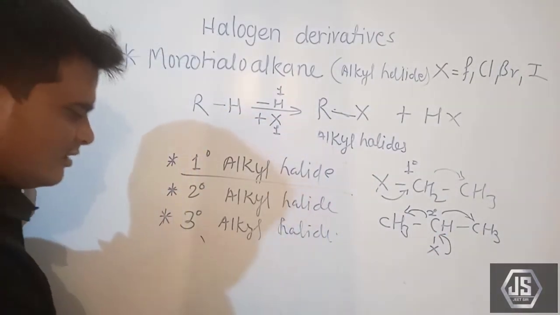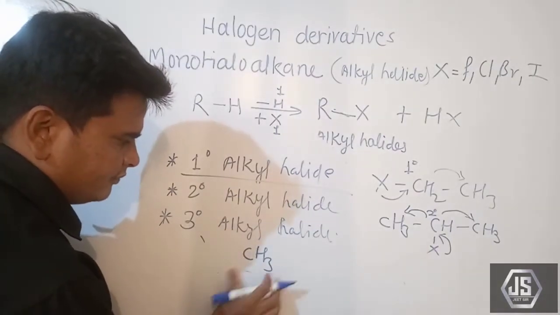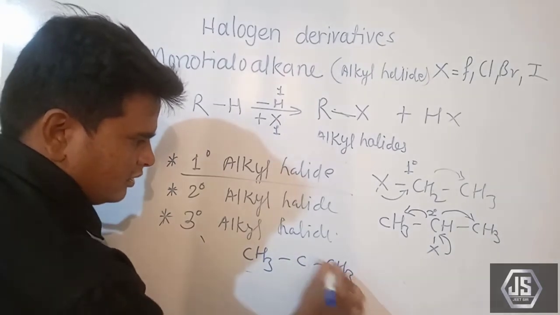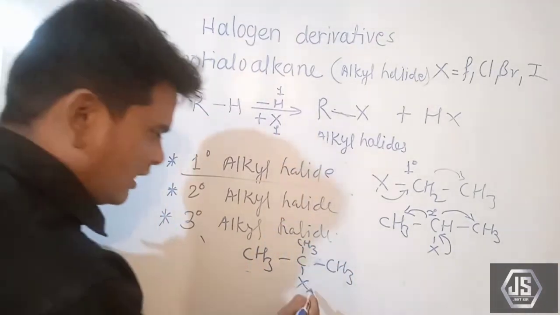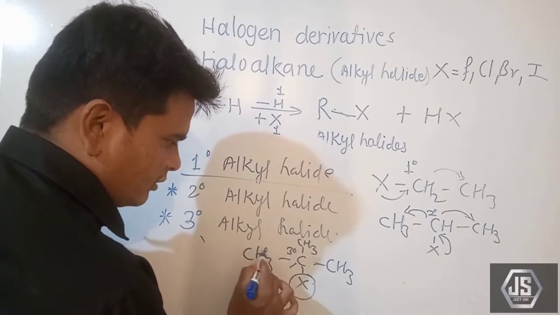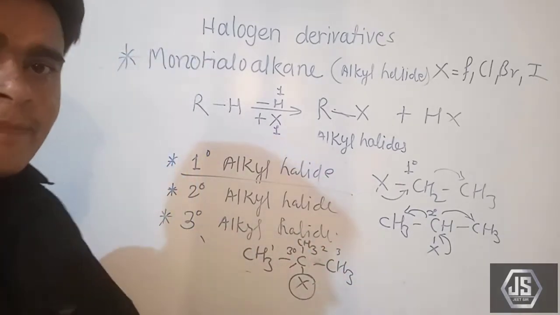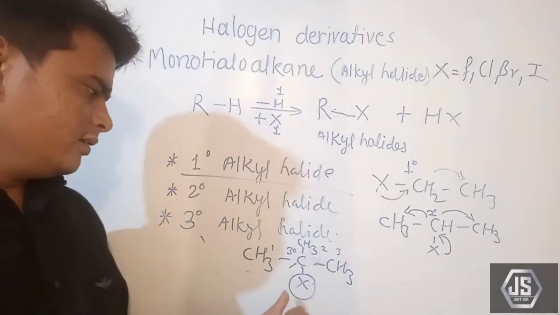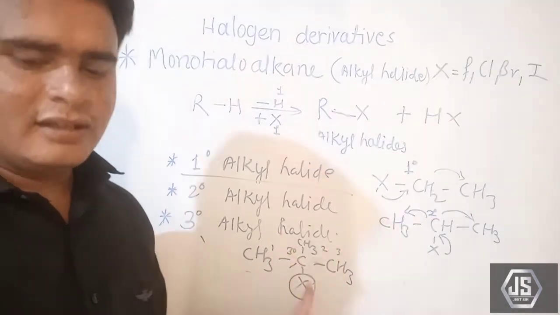Third one is tertiary. Tertiary means CH3, CH3, and here X is attached. It means the halogen atom is attached to that carbon atom which is already attached with three carbon atoms. So it is a tertiary carbon, and the halogen attaches to the tertiary carbon, so it is a tertiary alkyl halide.